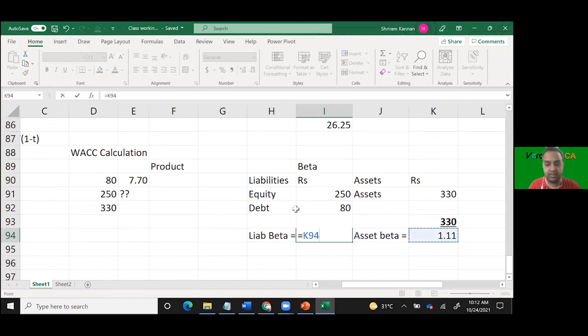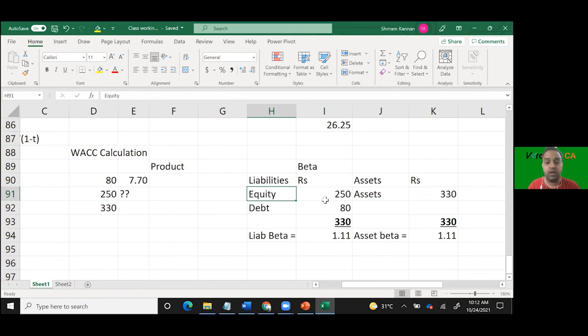Beta basically is the risk associated, the volatility. Why does an equity share have a beta? Why does it have risk?